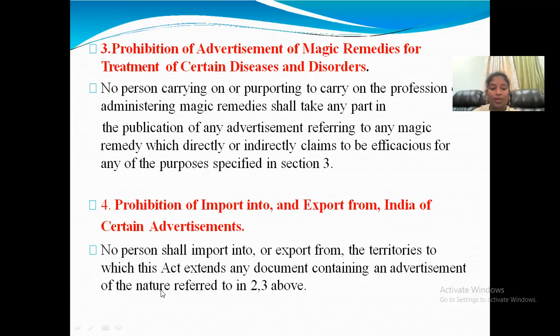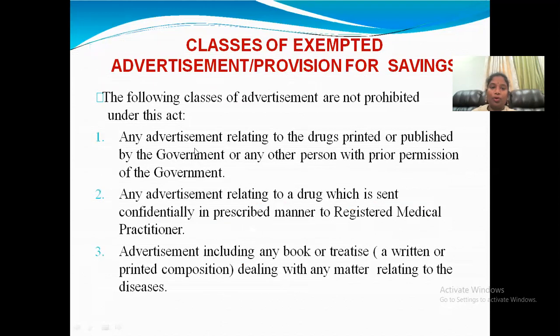containing the advertisement of the nature referred to in 2 and 3. So whatever is mentioned in 2 and 3, like magic remedies and also the drugs, those prohibited advertisements regarding the drugs and prohibited advertisements regarding the magic remedies, these two should not be imported and also not exported from India. So that is completely prohibited.